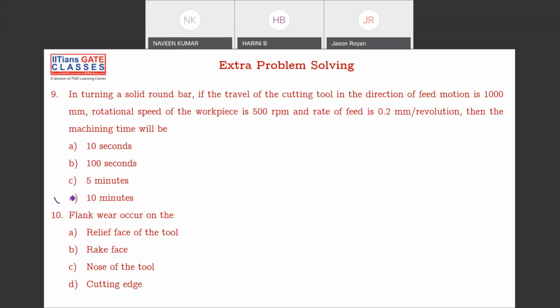Answer is D, right? If you want the solution, it is nothing but length of cut divided by F into N. What is length of cut? 1000 mm, divided by F into N, that is 0.2 into 50. Okay. So minutes is left. So this is your 10 minutes. Okay. What about the next one?